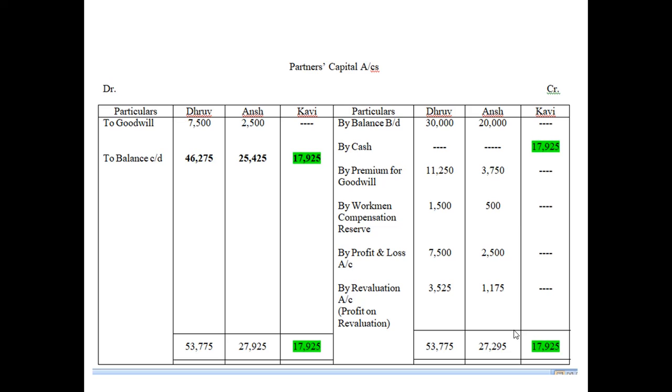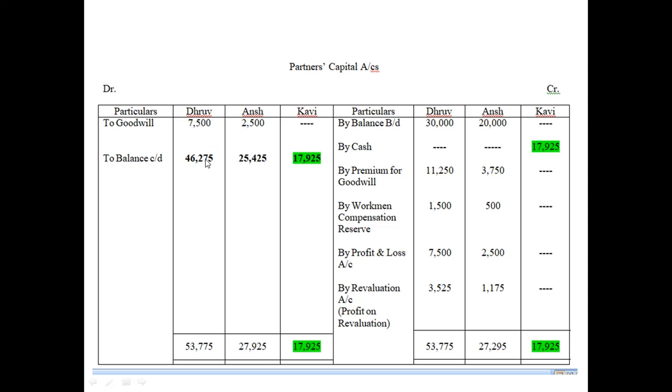Now, after writing all the items, for Dhruv, this total amount you write, 53,775. So this amount is to be written here again. Ansh, 27,295. This item will be written here. So subtract the amount of goodwill and you will get the balance c/d. That is the adjusted capital of Dhruv and Ansh.